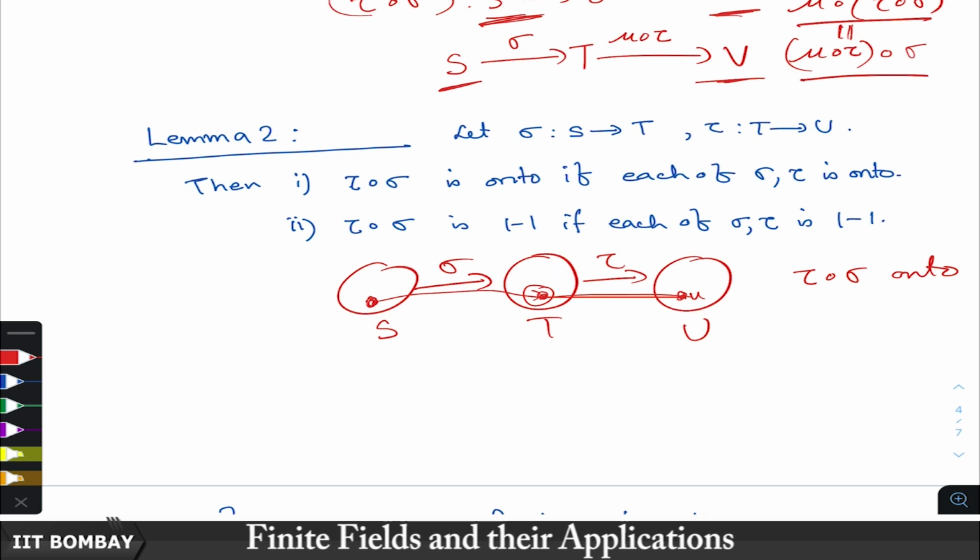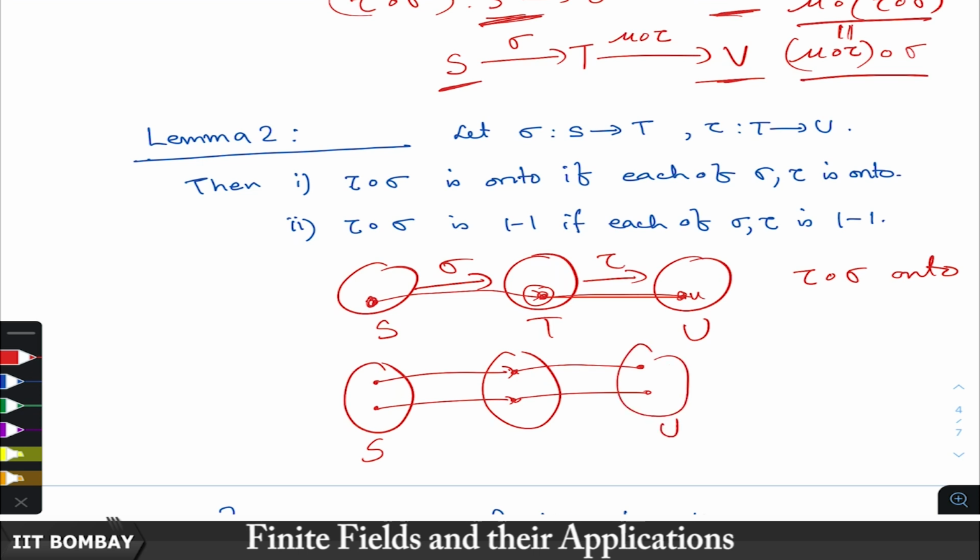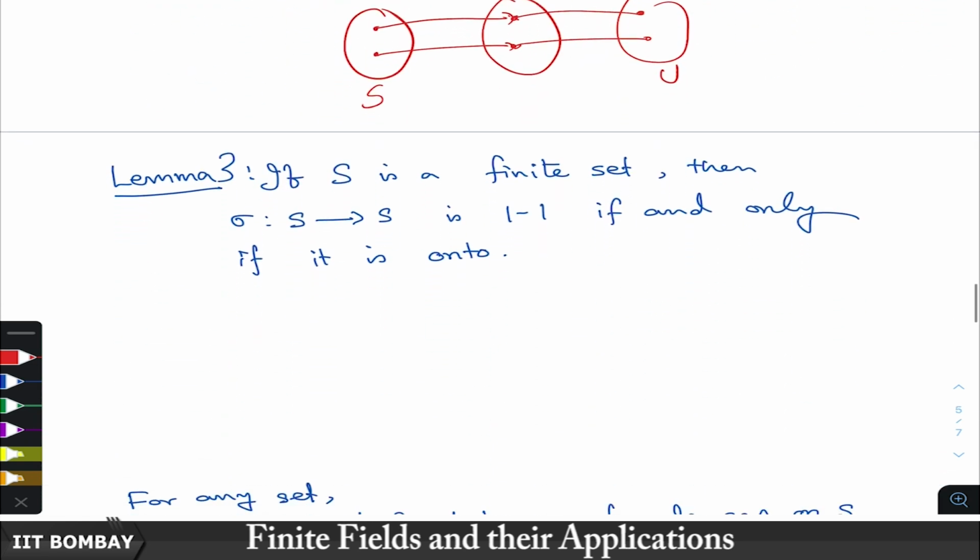Now, similarly, one can also show that if both are 1 to 1, then their composition is also 1 to 1, because 1 to 1 mapping means if sigma is 1 to 1, then any two distinct elements in S go to distinct elements in T. And similarly, because tau is 1 to 1, these two distinct elements go to distinct elements in U. So, their composition is also 1 to 1.